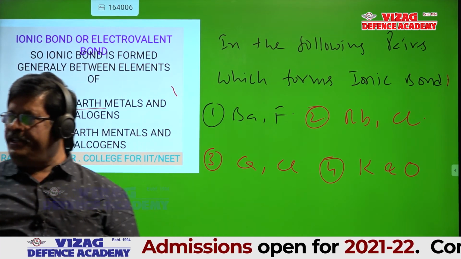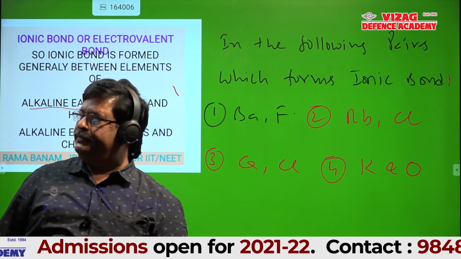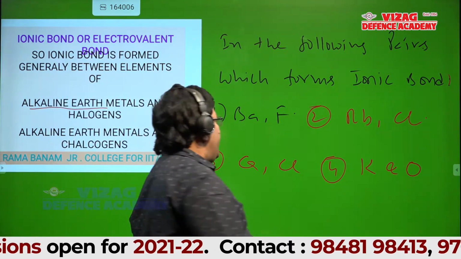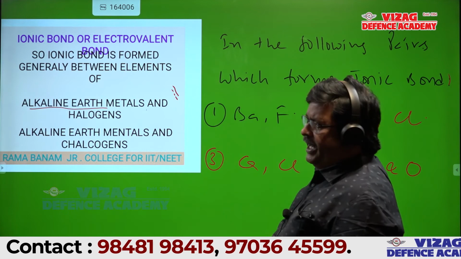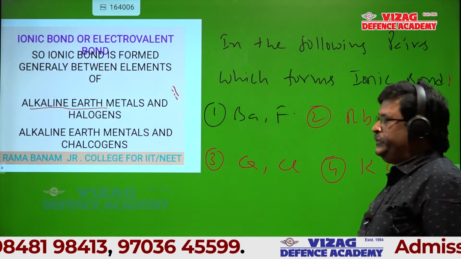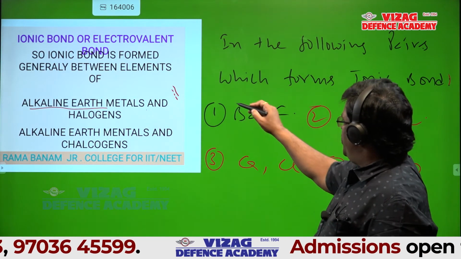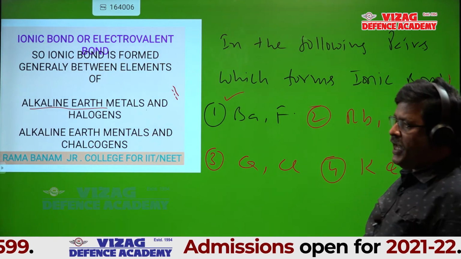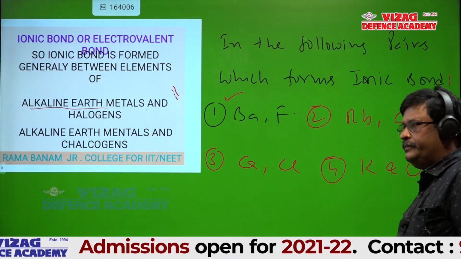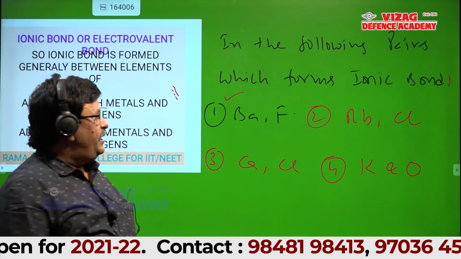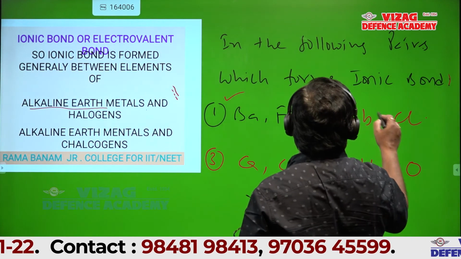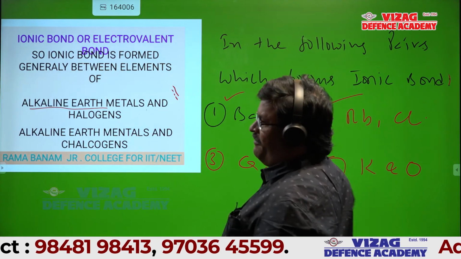Is it okay, students? See, barium is 2A group, and fluorine is a halogen. So definitely it is ionic: alkaline earth metal and halogen. Rubidium is 1A; 1A with a halogen is always ionic.